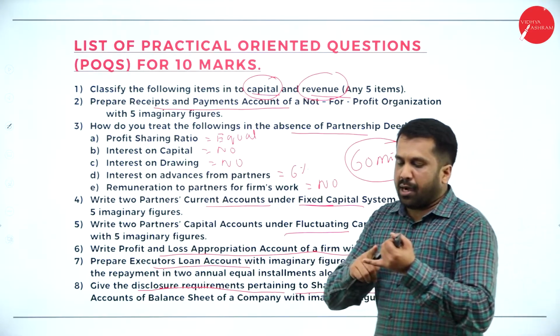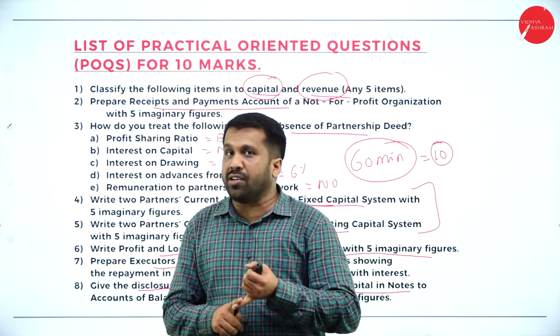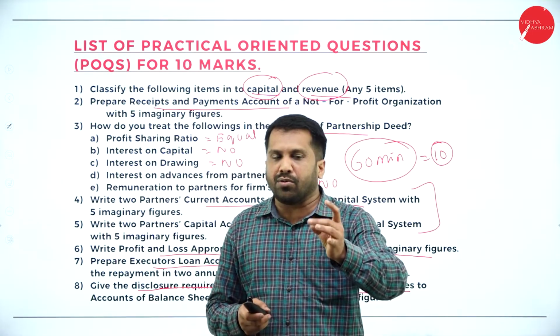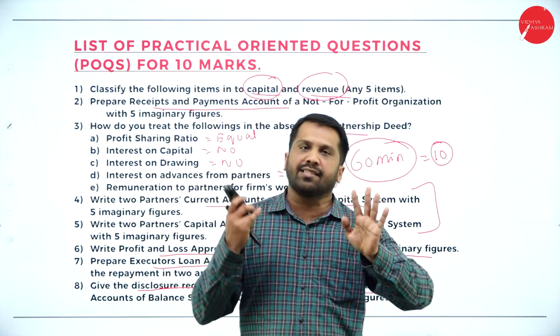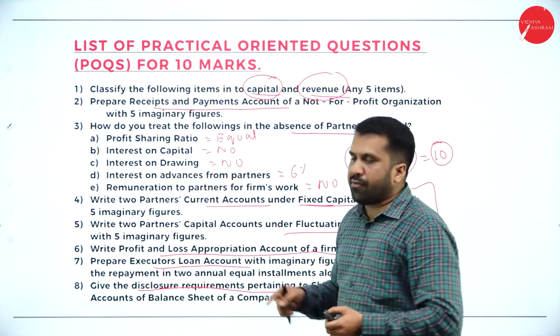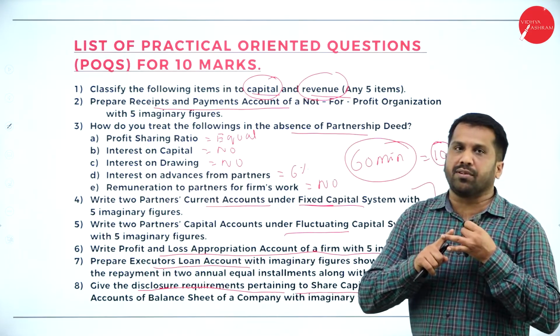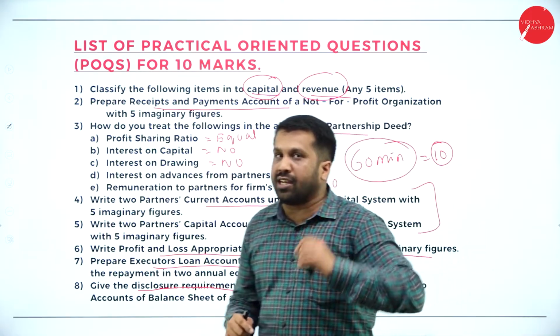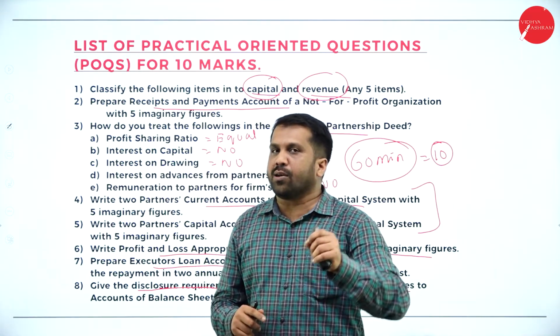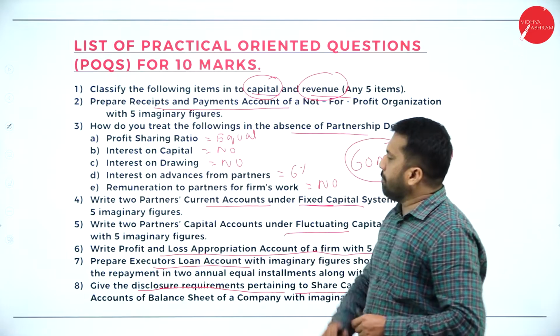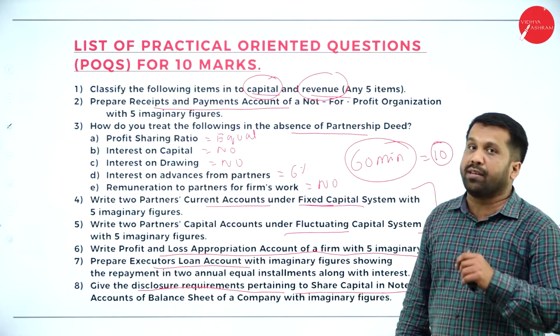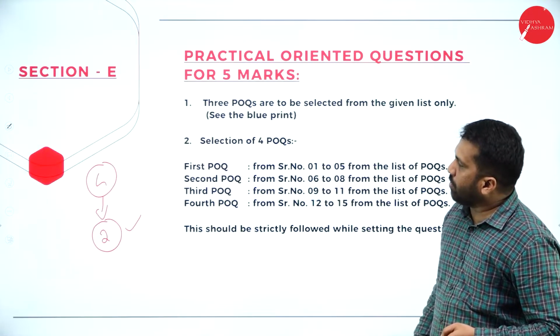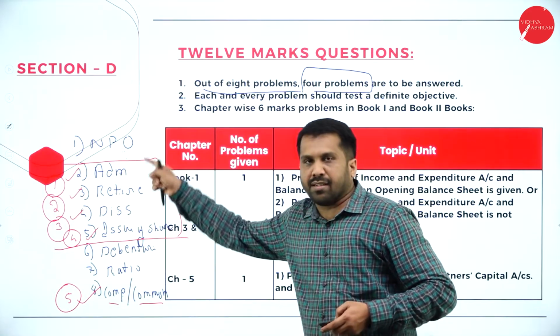Clear? Complete your 1 mark questions. Only how many units? Unit 1, 2, 3, 4, 5 and 6th unit. That will cover your 1 mark and 2 mark questions. And what is our 6 mark? I have given you the topics we are supposed to concentrate on. And what will come for your 12 marks? That is also I have given you, the topics you are supposed to concentrate on.